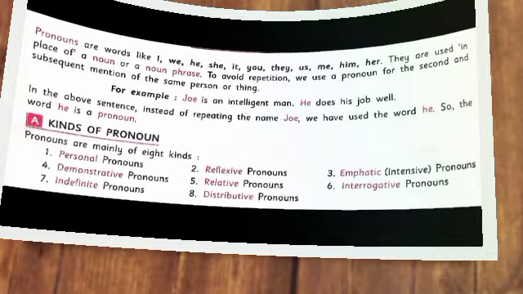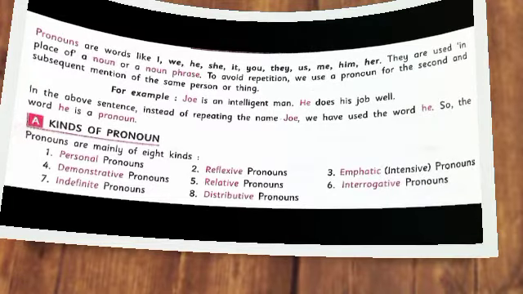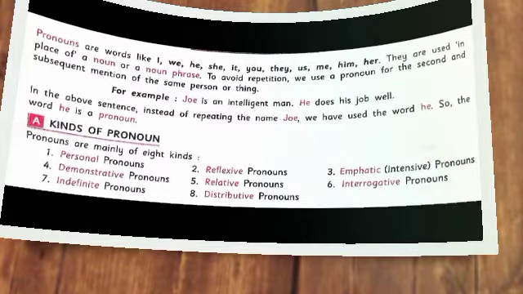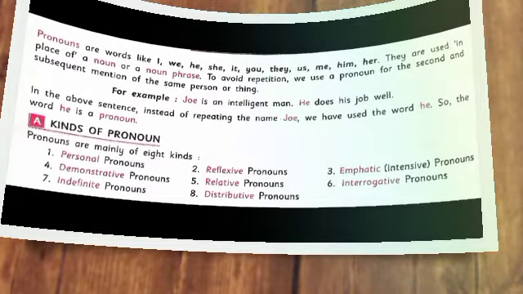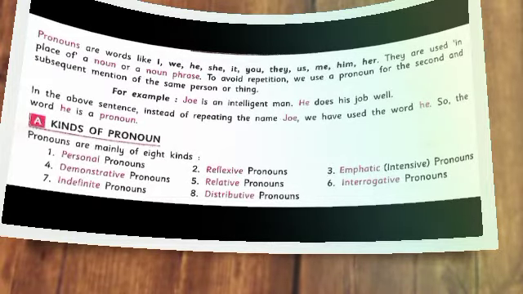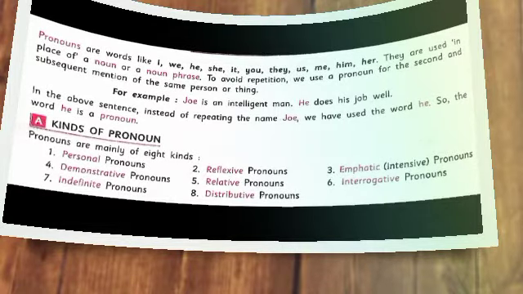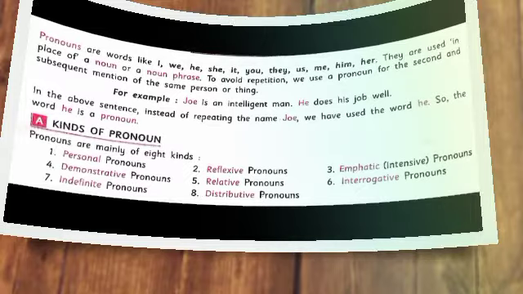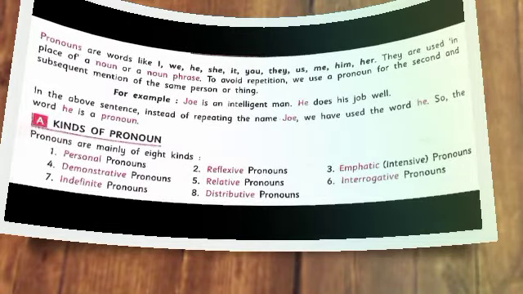Now we shall discuss the kinds of pronouns. There are mainly 8 kinds of pronouns. They are, please follow the notes. First, personal pronouns. Second, reflexive pronouns. Third, emphatic pronouns. Fourth, demonstrative pronouns. Fifth, relative pronouns.